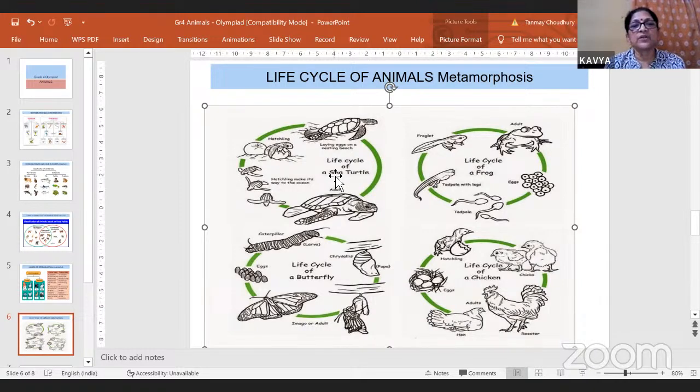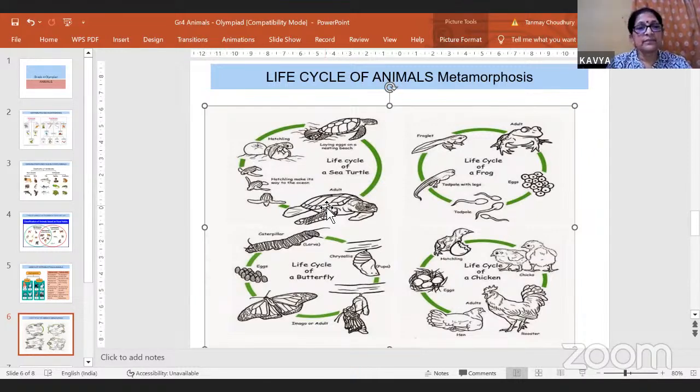Life cycle of a turtle also, you can see these turtles. Now, Odisha is very famous for the olive ridley turtles, and now is the nesting time for them. Nesting time means they come onto the shore and lay eggs, in thousands of numbers. You must have seen it on TV or in the news that it is the nesting time of the olive ridley turtles.